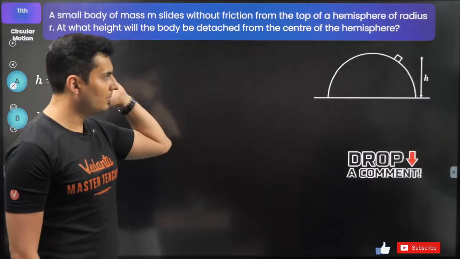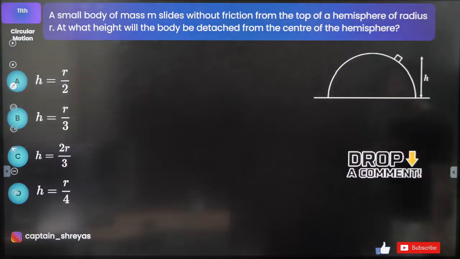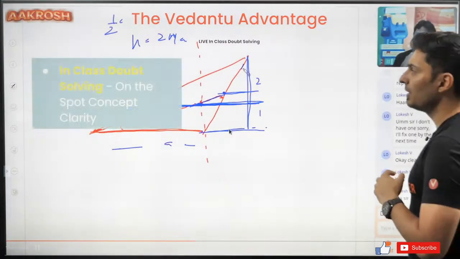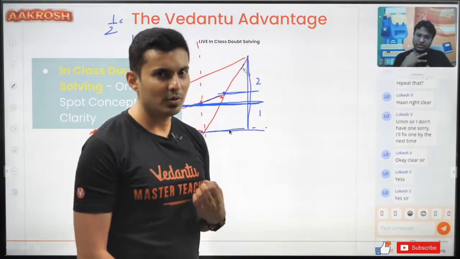This is a homework question. Make sure you solve it and drop the answer in the comment section after the session is over. Solution, everything will be given to you in the Telegram channel, which is available to all of you.